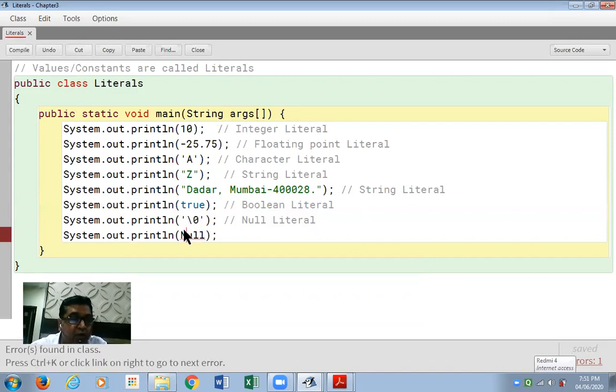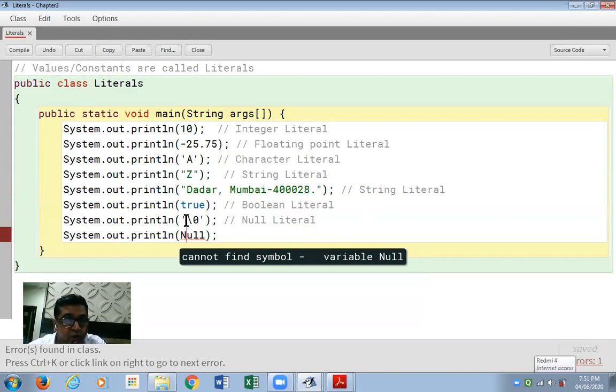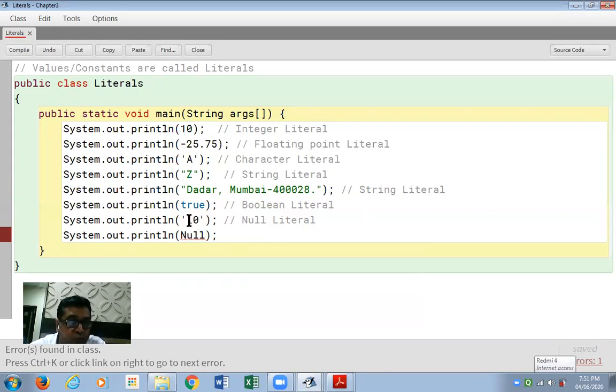So you're not going to write the word null. It has to be written like this: backslash and a 0, backslash symbol and 0.